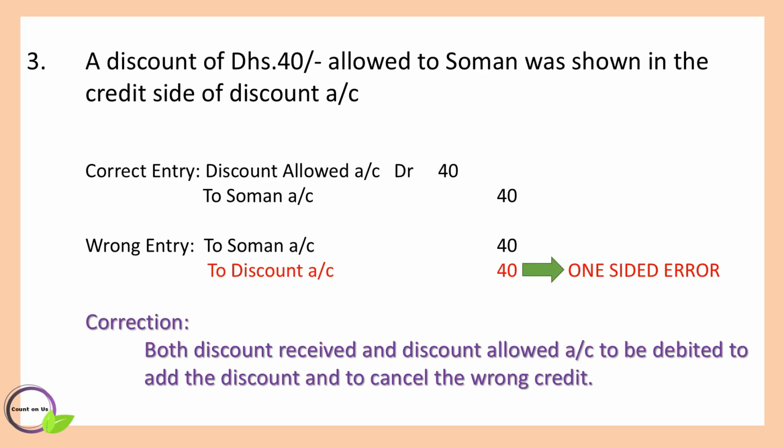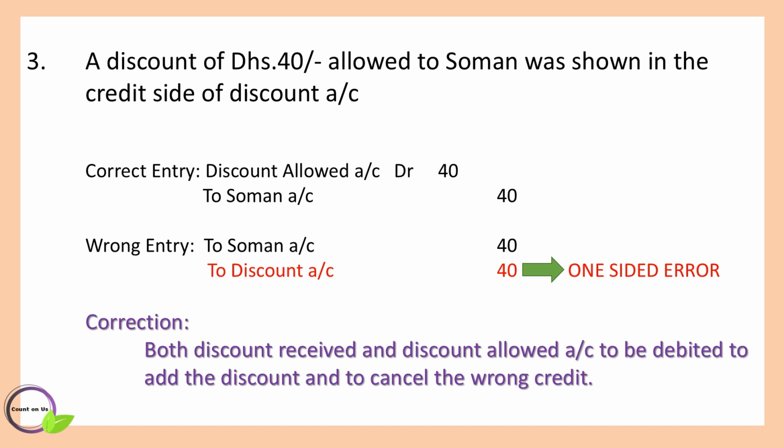The third error is a discount of 40 dirhams allowed to Soman was shown in the credit side of a discount account. This means that if you credited to discount account, it is treated as a discount received. So the correct entry would be discount allowed account debtor to Soman's account, but wrongly entered the entry Soman account and discount account are credited. It is a one-sided error and you have to open suspense account.